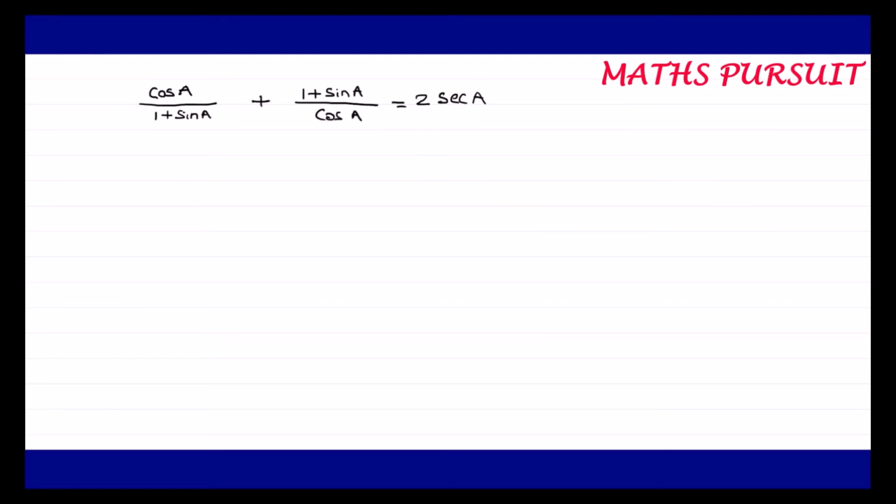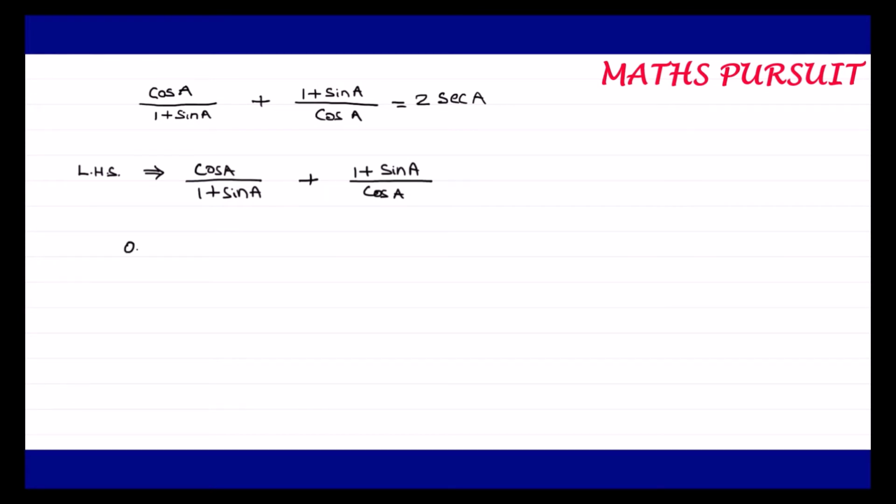Now let us start our calculation from the left hand side, and we will prove that the left hand side is equal to the right hand side. So the left hand side of the equation is given by cos A upon 1 plus sin A plus 1 plus sin A upon cos A. So guys, let us solve this particular equation.